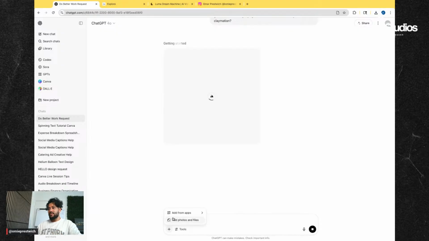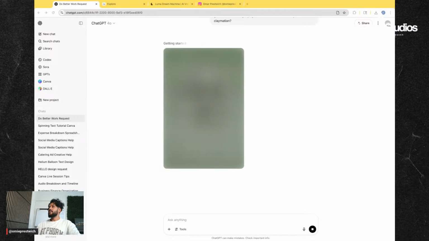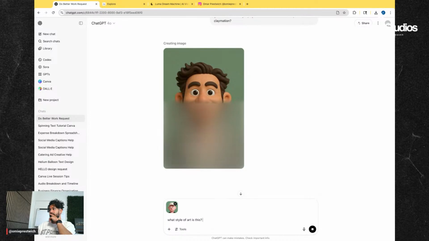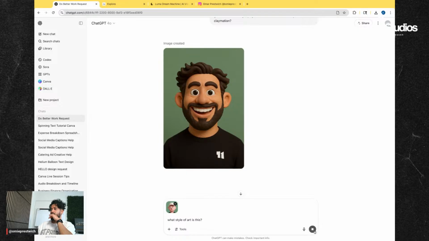What you could do is add the photos and say desktop. Nope, that's something different we're going to use in a second. Chat and say, what style is this? See what it does. So now it's doing the claymation. Yeah, we're not doing it. It's getting worse. It's getting worse.